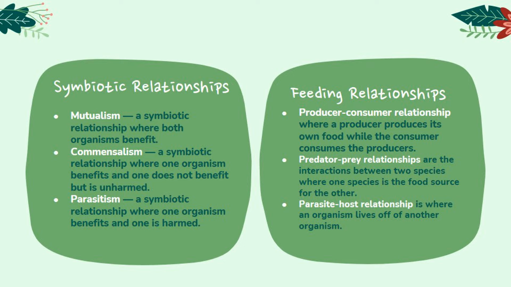Feeding relationships include the producer-consumer relationships, where a producer produces its own food and energy. Then the consumer consumes or eats the producers. On the other hand, predator-prey relations refer to the interactions between two species, where one species is the hunted food source for the other. Lastly, parasite-host relationship is where an organism, the parasite, lives off of another organism, the host, harming it and possibly causing death.